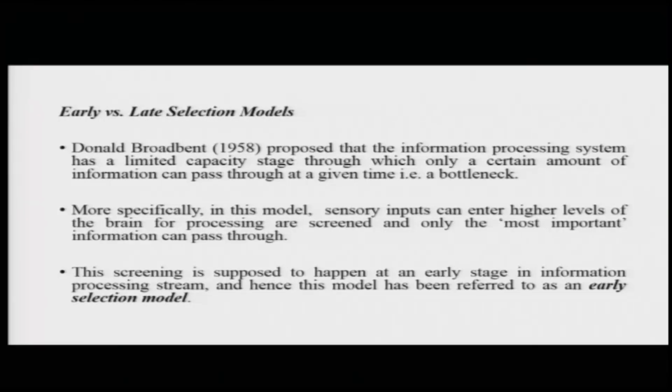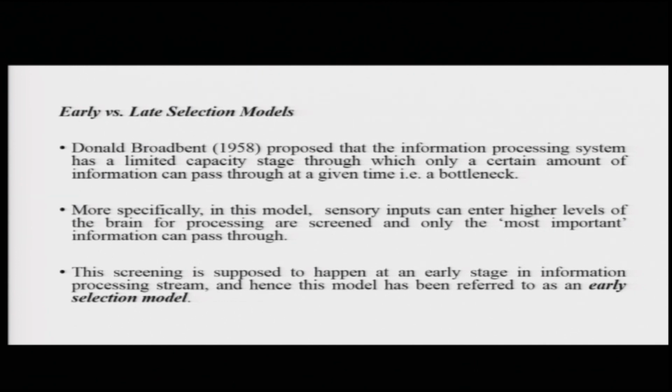So, Donald Broadbent, in around 1958, proposed that this information processing system we are talking about is a limited capacity one. Remember, I mentioned that as soon as we start talking about attention and prioritization, we are already getting in with the understanding that this system has limited capacity of processing information.